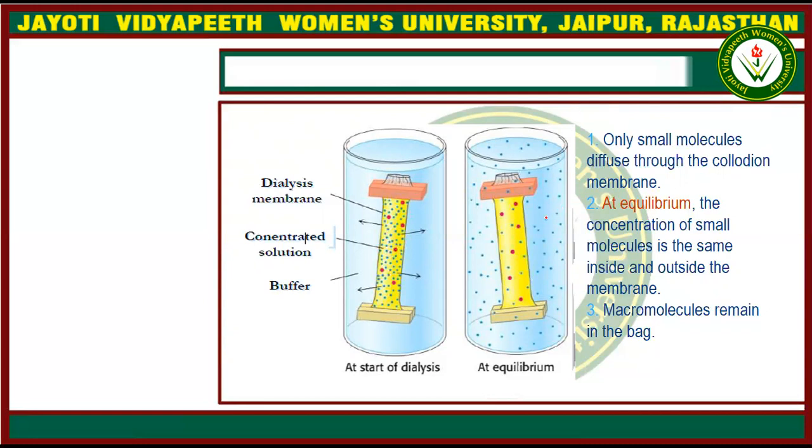If we add another dialysis membrane which contains a low concentration of the concentrated solution, the particles will move towards the membrane, not to the buffer. This is because it is restarted. It is again trying to reach equilibrium.